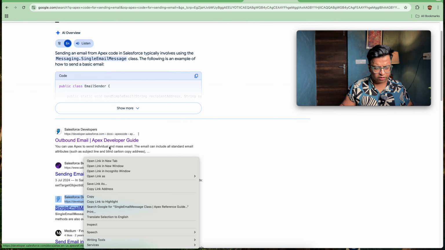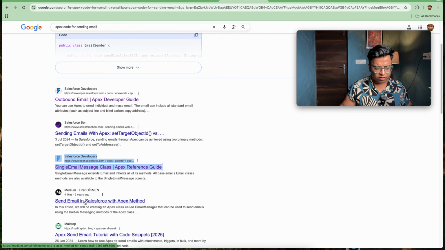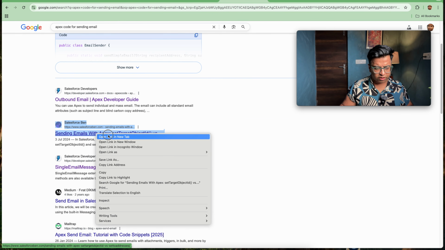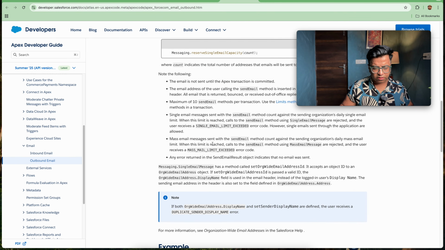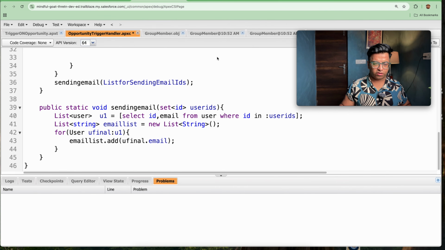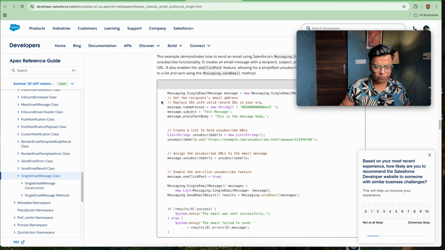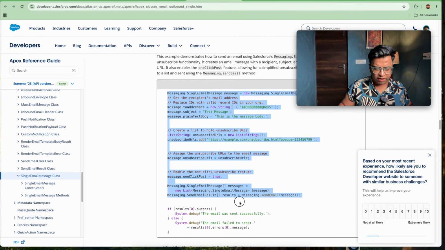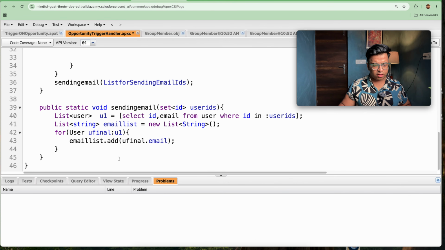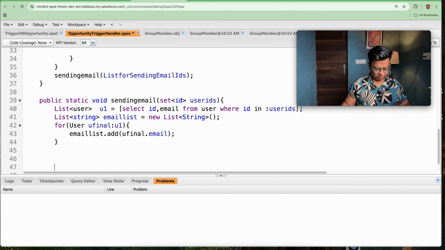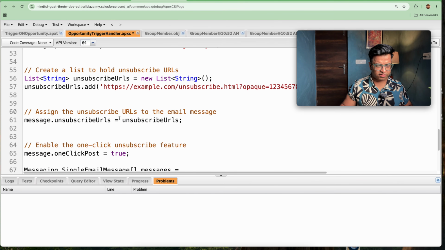Let's open 3 to 4 links so that we get the best link. Let's go one by one. Here I got the code for sending an email message from Salesforce. Let's copy this in full and paste it in our method. So we have this list. Let's make the changes here.